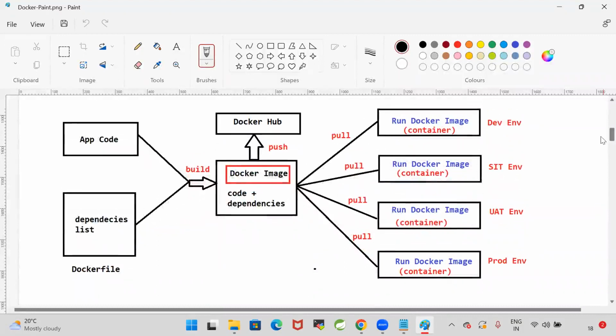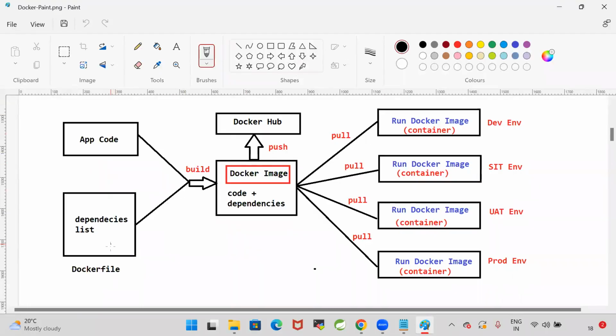Docker is a containerization platform which is simplifying the application execution process. If you want to run your application, only code is not sufficient. Along with the code, a lot of software we need to install. So if I want to run this application in multiple environments, I need to install all the software in all the environments. There is a chance of making a mistake. To avoid this problem, we are going for Docker.